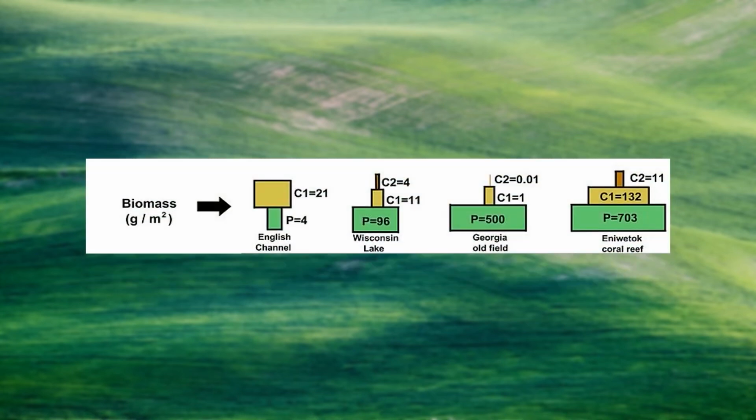In the pyramid of biomass, when you compare these systems, the English Channel, the Wisconsin Lake, the Georgia oil field, and the Eniwetok coral reefs, you will find in the English Channel, the biomass of the producers is less as compared to the consumers, whereas in the Wisconsin Lake, the producers occupying the first trophic level have more biomass as compared to the consumers.